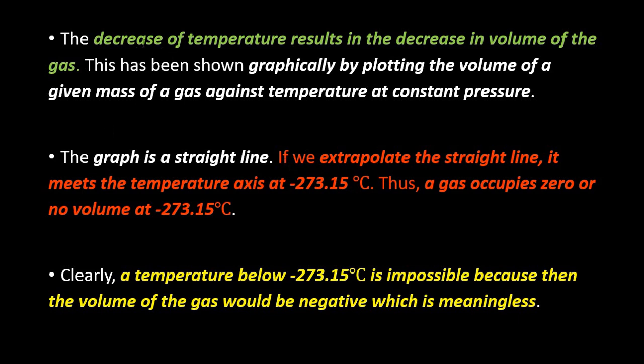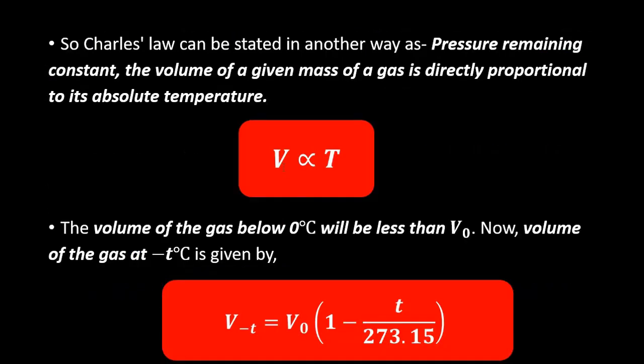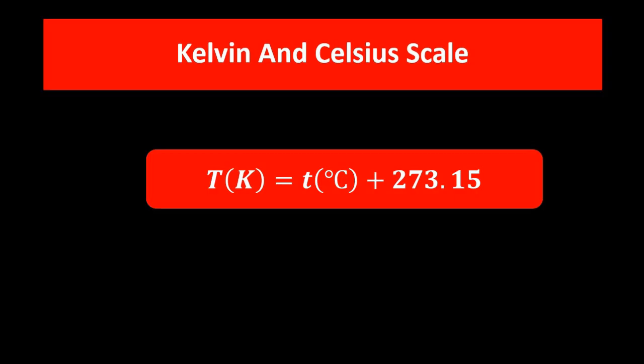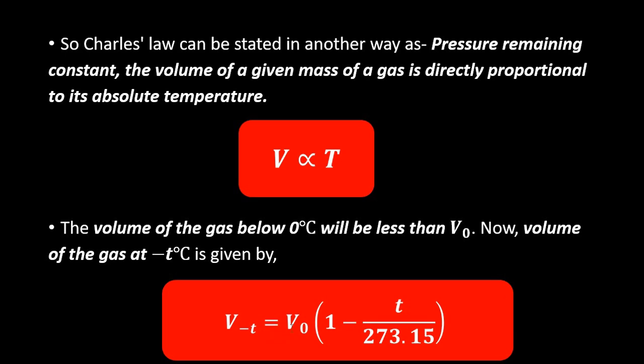So here volume is directly proportional to temperature, that is the essence of Charles' law. Now for the temperature below 0 degrees Celsius, which we are talking about, once we go to the left of 0 degrees Celsius, this will be the relationship between volume and temperature.